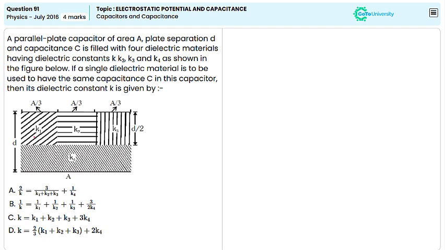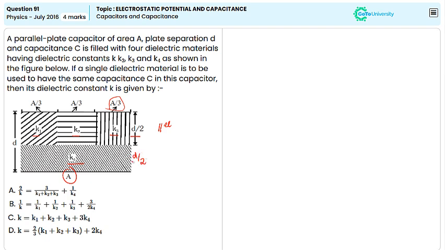The capacitor in the image has four dielectrics arranged in a combination of series and parallel. At the top, we have K1, K2 and K3 which occupy equal area A by 3 and the same thickness D by 2. These capacitors are connected in parallel. And in the bottom section, we have dielectric K4 which occupies the entire area A and, again, a thickness of D by 2.